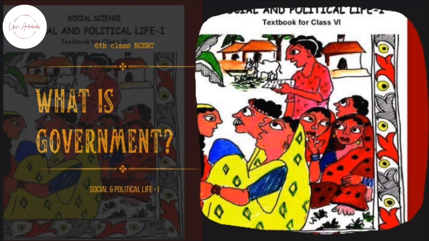Page 34. There is a highlighted green box on this page. It reads, Study the maps on pages 29 and 30. They show the states, union territories, and districts of India. Find out the following information from these maps and various other resources. Names of the neighbors of India, names of your state or union territory and its neighbors, names of your district and its neighbors, routes from your district to the national capital.